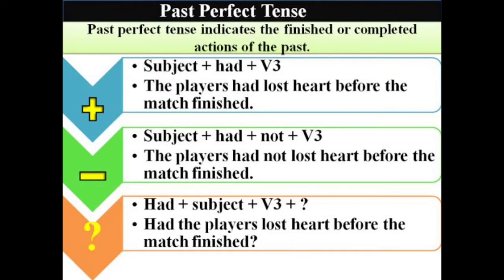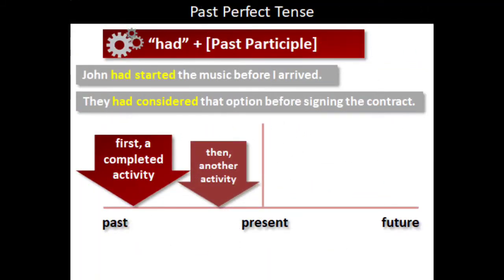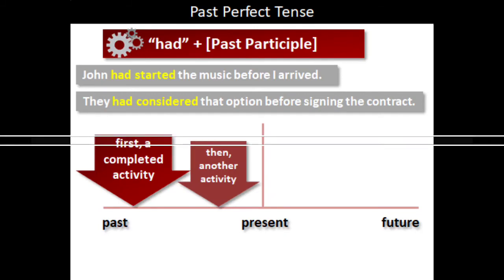So now let's discuss the positive, negative and interrogative sentences in past perfect tense. The pattern for past perfect tense is had plus past participle, that is verb 3. So look at the example here. John had started the music before I arrived. The next example. They had considered that option before signing the contract.